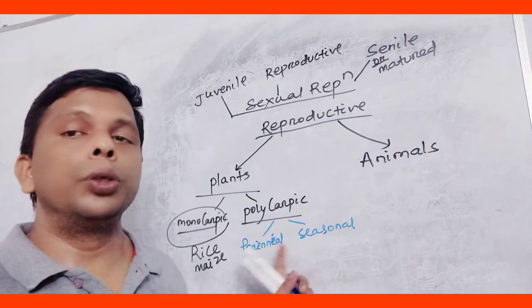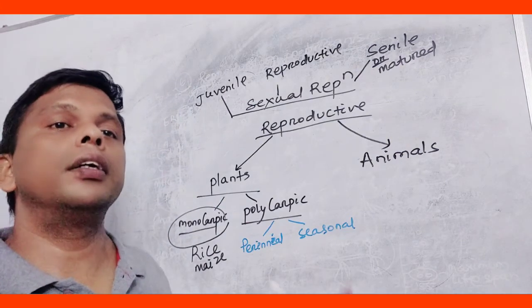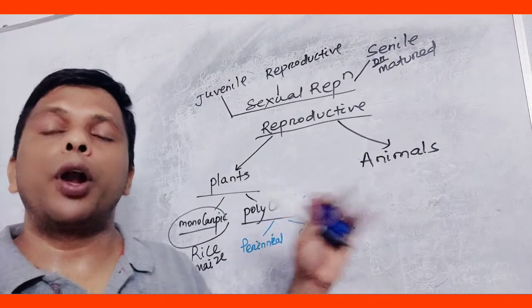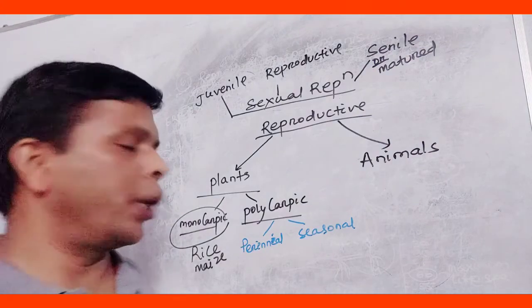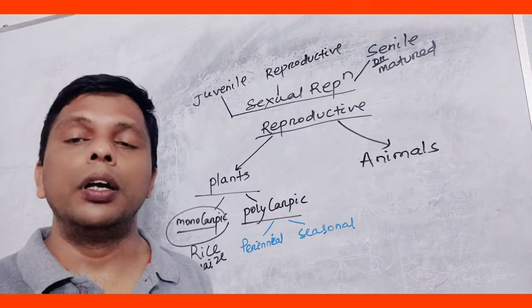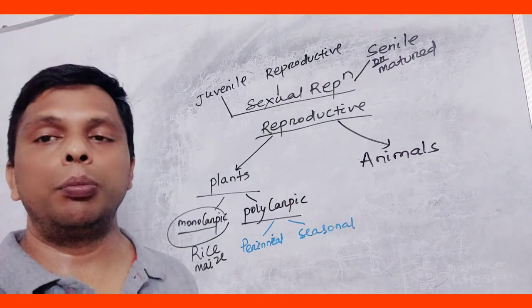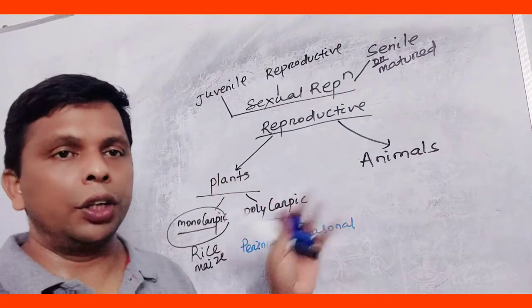So seasonal में क्या होगा? In case of seasonal, there is a specific productive season. Suppose in this period we can take the example of mangoes in summer. Okay, jackfruits, there is a specific season for them to produce for reproduction. Okay, so perennial and seasonal it is all about.